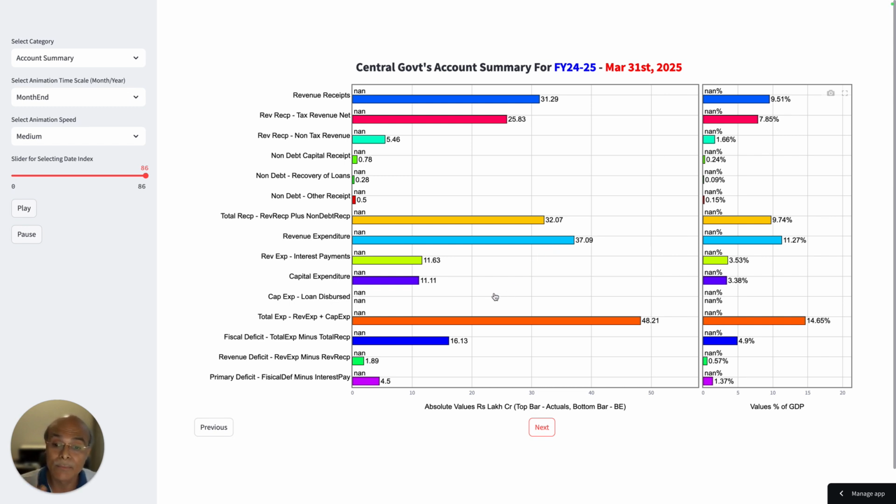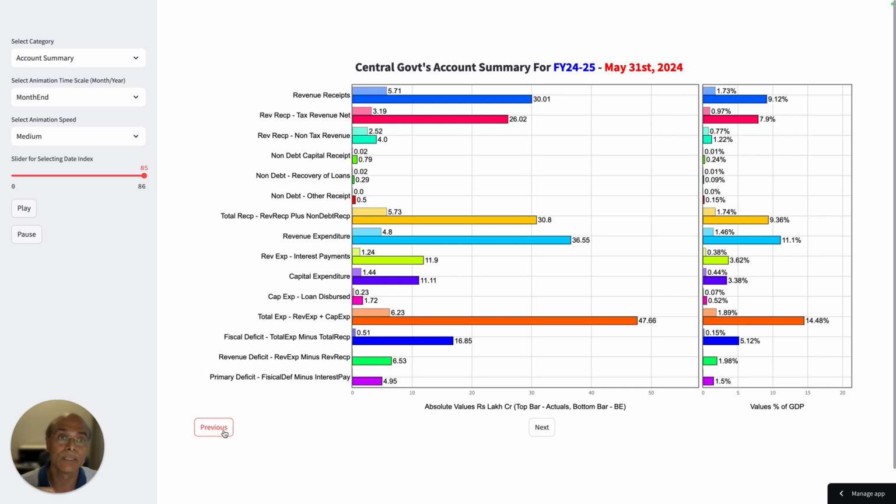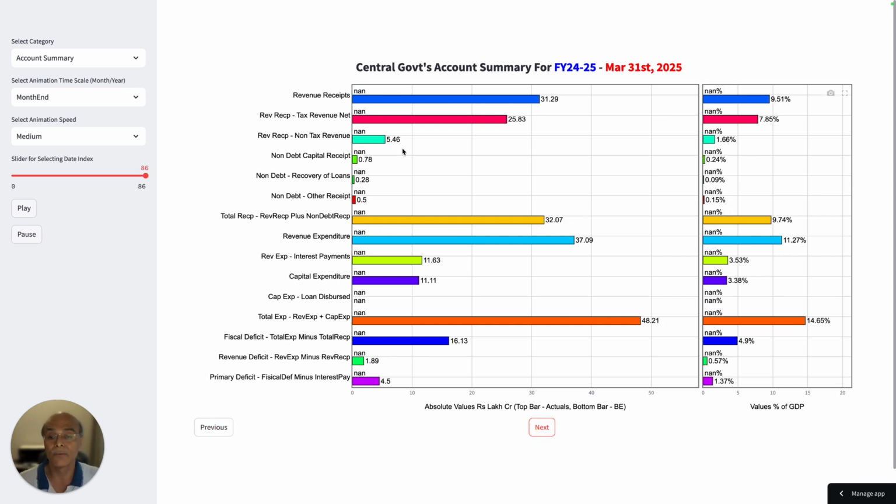From where is that number coming? This number is coming from non-tax revenue. This is important because the previous budgetary estimate was only 4 lakh crores. And now if I do next, this number becomes 5.46 lakh crores.